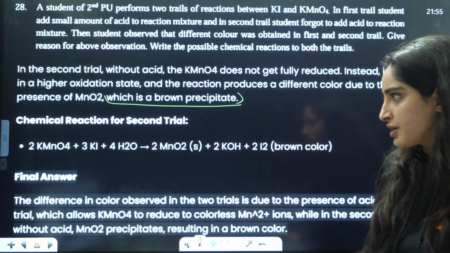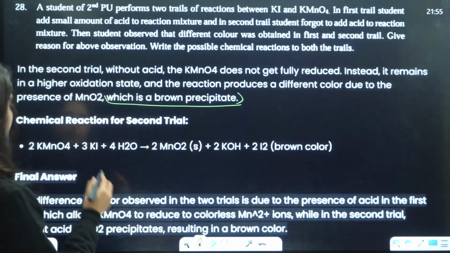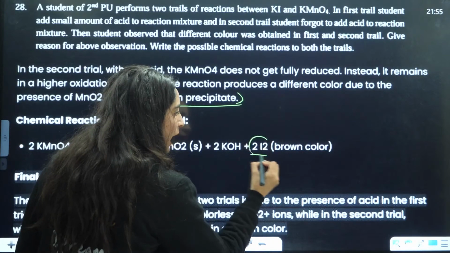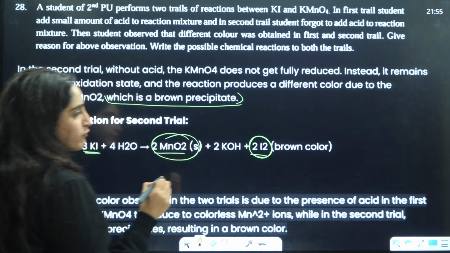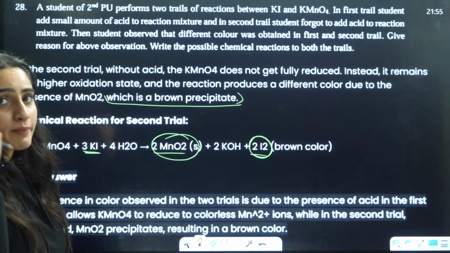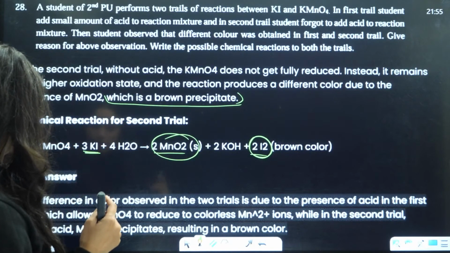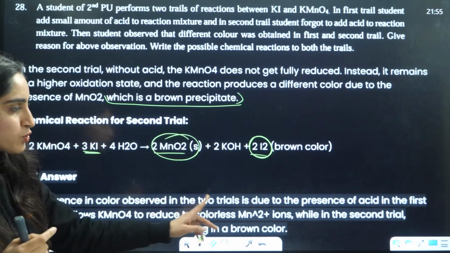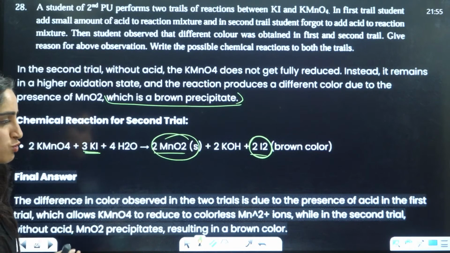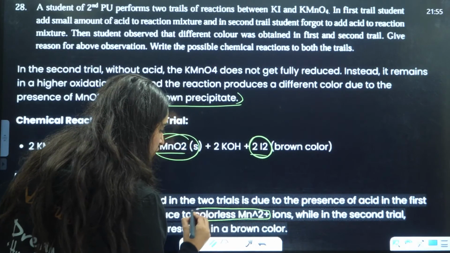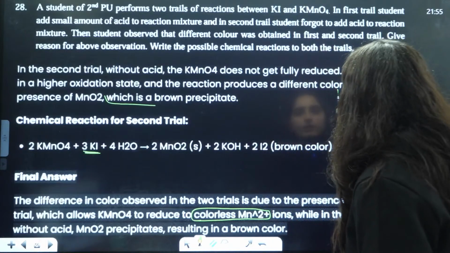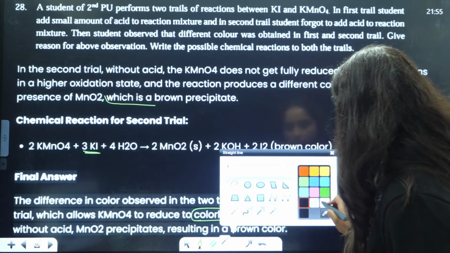Firstly, we will see the reaction. With KI, when you don't have acidic medium, I2 will be formed and MnO2 will be formed. That is why it will have a brown color. But in acidic medium, it will give IO3 negative. The difference in color observed in the two trials is due to the presence of acid in the first trial, which allows KMnO4 to be reduced to colorless Mn2+ ions. That's not written here, so I'll write it here.